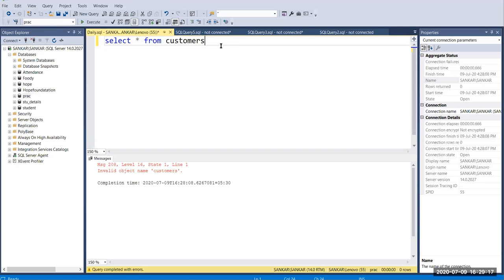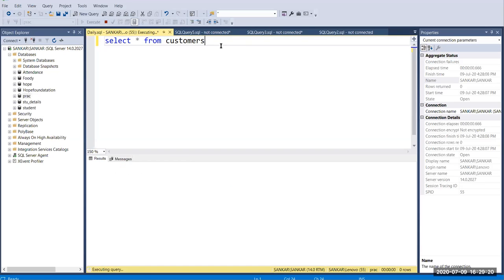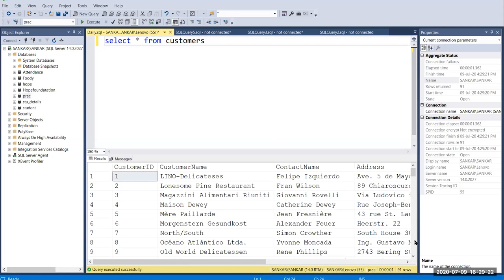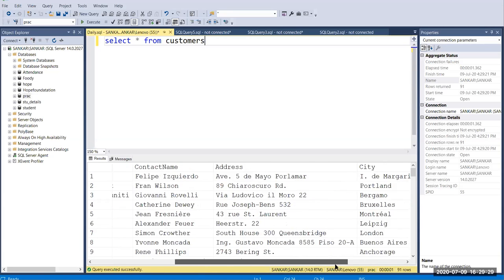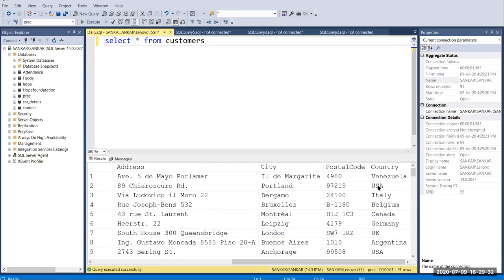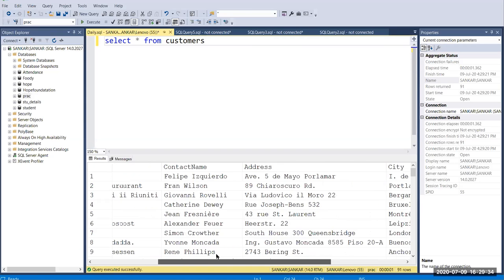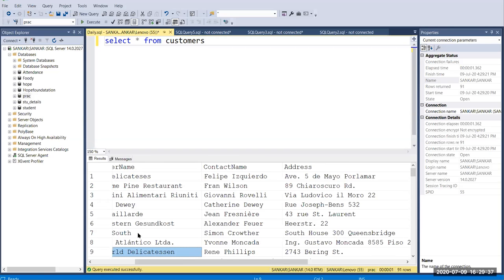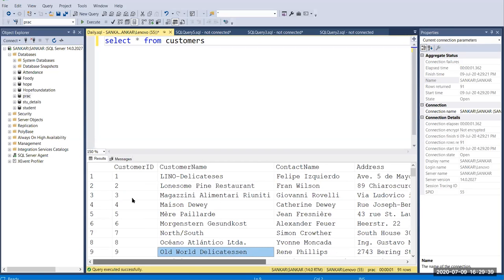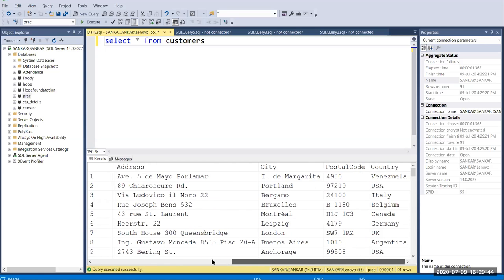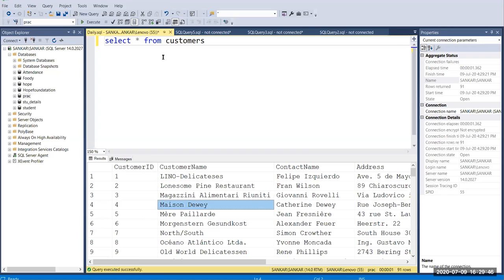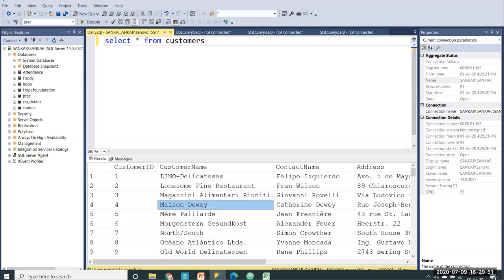So next I'm going to hit F5. So now you can see here there are 91 rows. Okay, so here we have customer ID, customer name, contact name, address, city, postal code and also country. Okay, so here we have 91 rows, and totally we have 1 2 3 4 and 5 6 and 7 columns in here. Okay, so this is simple select statement.